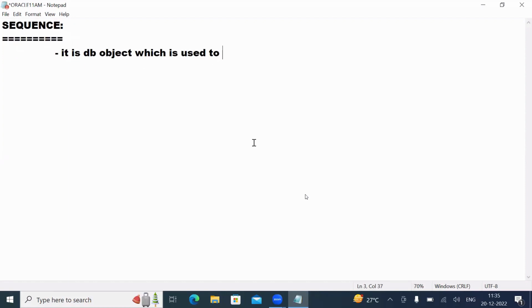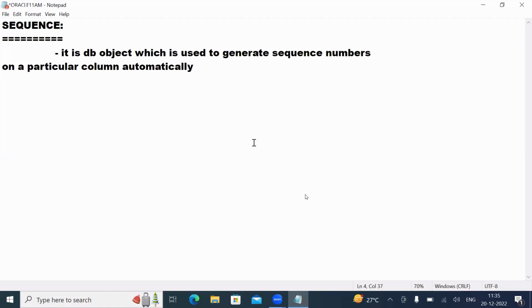It is used to generate sequence numbers on a particular column automatically. So without user interaction, it will happen.